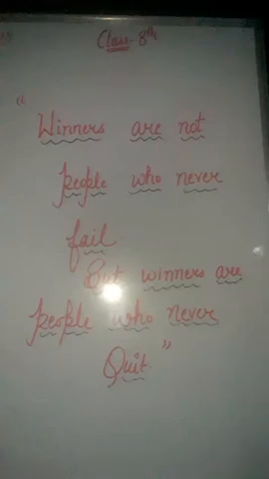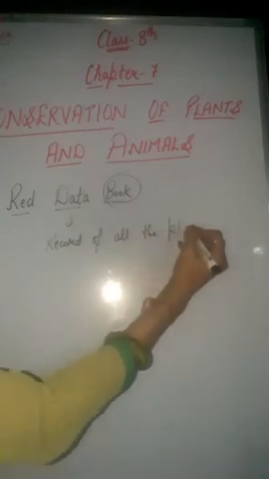So today we are going to start with our remaining topics of chapter 7, that is conservation of plants and animals. Our next topic is red data book, right? As the name indicates, red data book is basically the source book that keeps the record of all the animals and plants which are in danger, right? So red data book is basically just a book that keeps the record of all the plants and animals, or we can say all the endangered plants and animals.